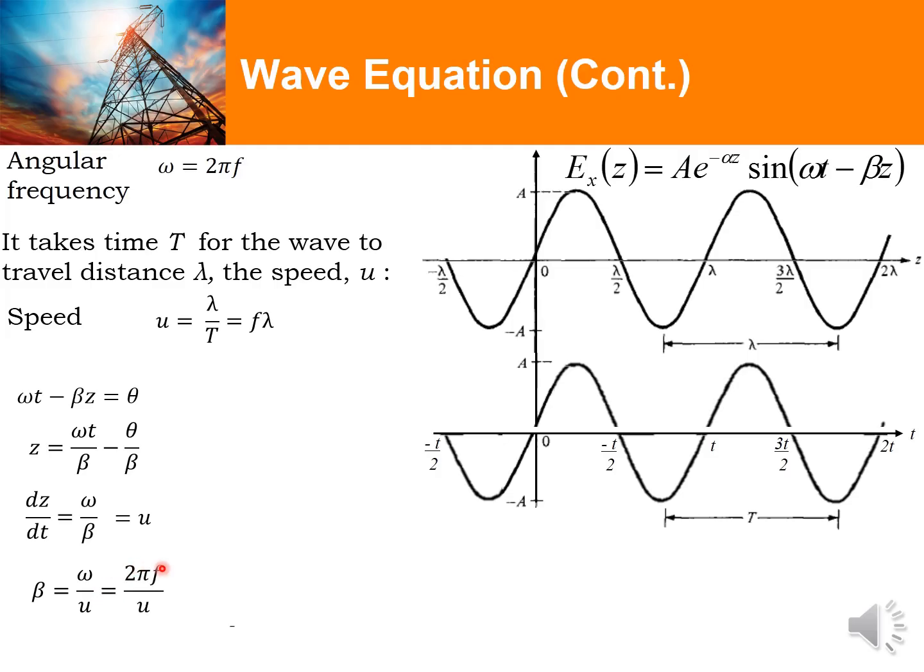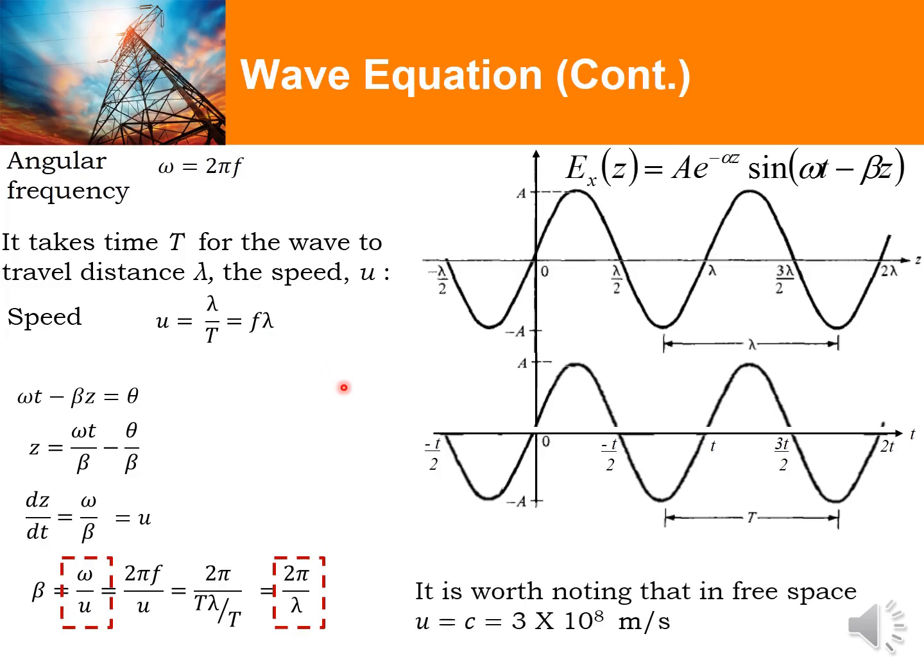Omega is 2 pi f and is also equivalent to 2 pi divided by T. u is equivalent to lambda divided by T. Beta is therefore also equivalent to 2 pi divided by lambda. Therefore, beta can be related to omega divided by u and 2 pi divided by lambda, which represents the relation between operating frequency and wavelength. In free space, u is equivalent to c, the speed of light.